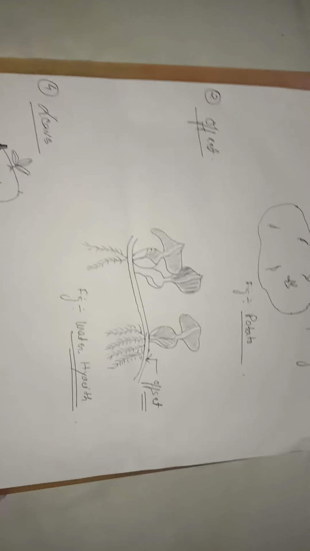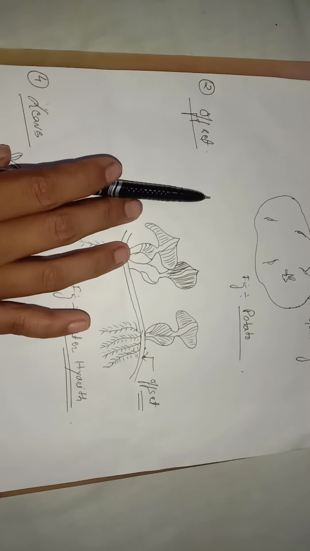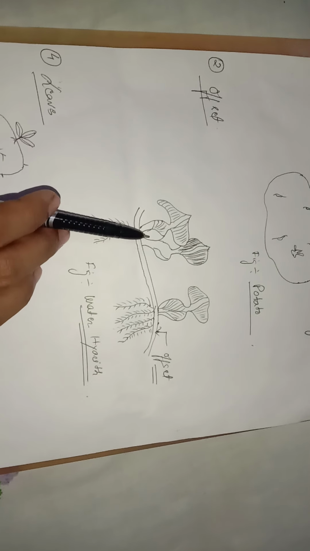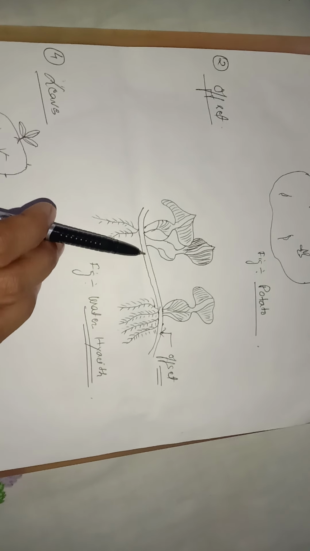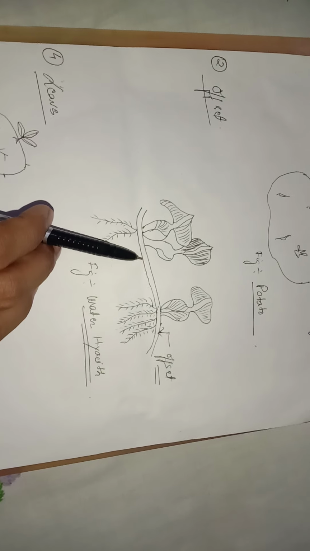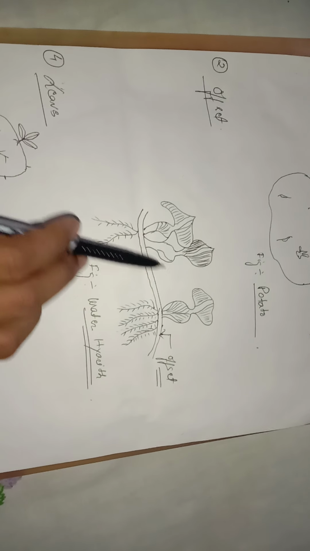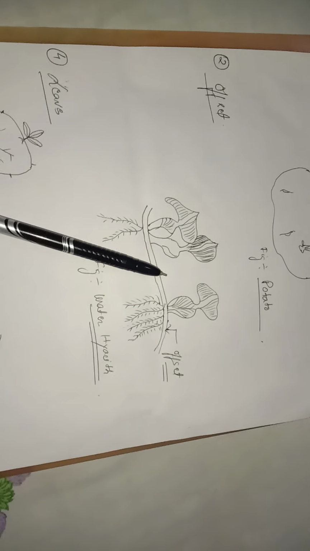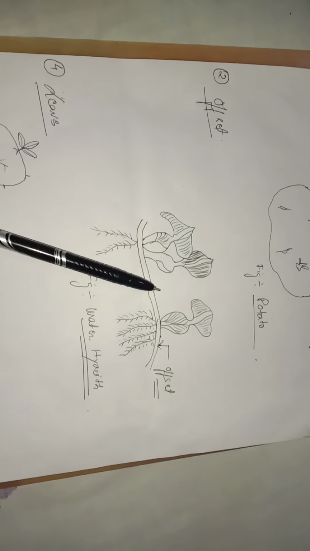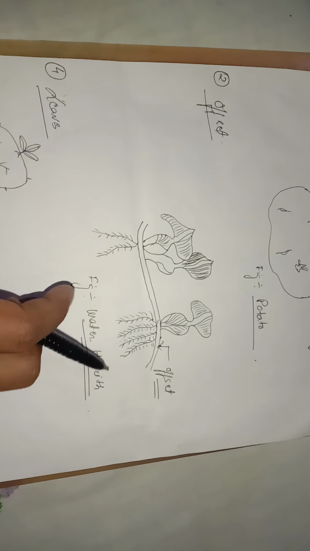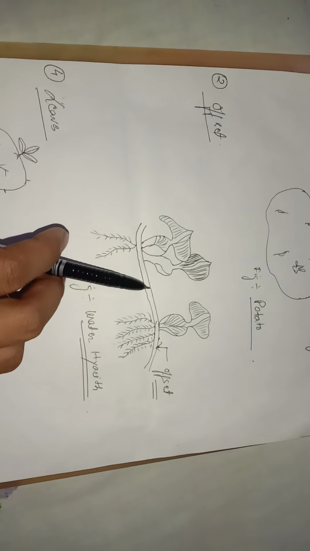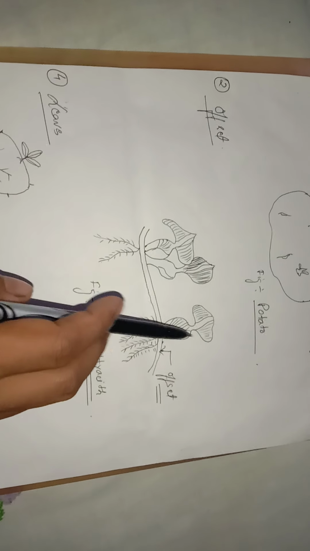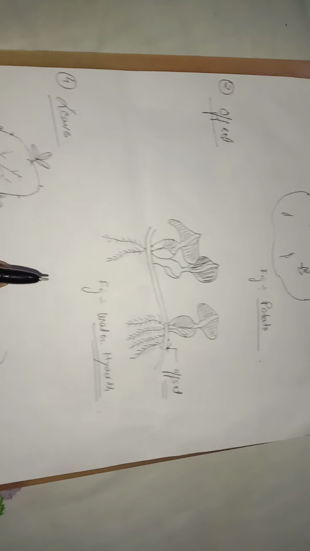Next, the next example is offset. An offset can be seen in examples like water hyacinth. I hope you have seen such a structure. You can find it in damp places, in water, sometimes even in dirty water, and in places where water remains. So you can see this example in water hyacinth. This portion is called the offset. From this portion they develop roots and form a new plant. Clear? So this is an example of offset.